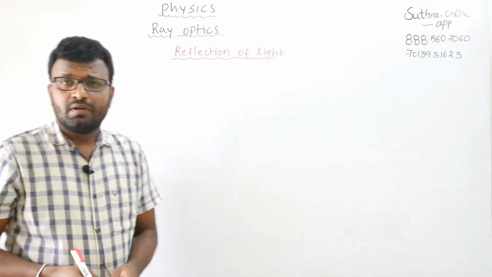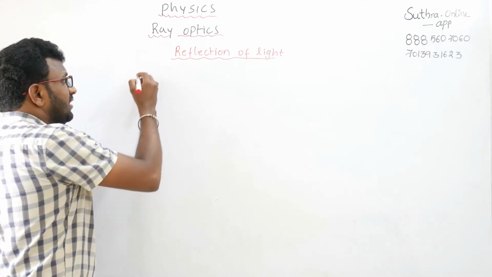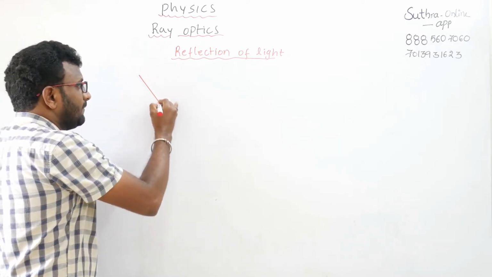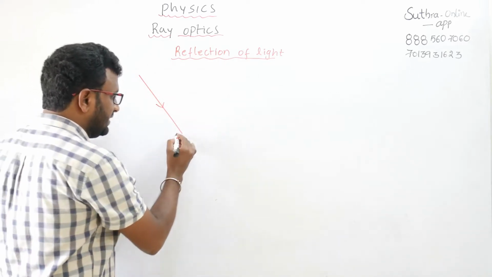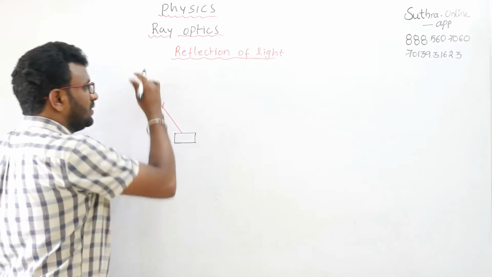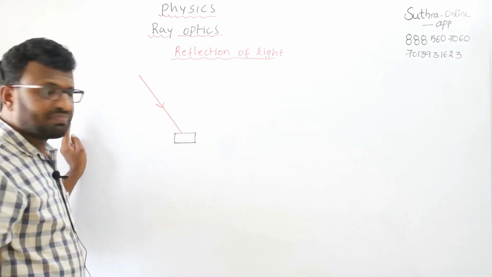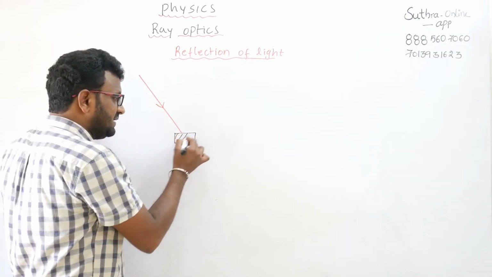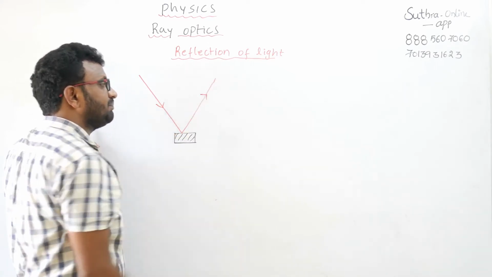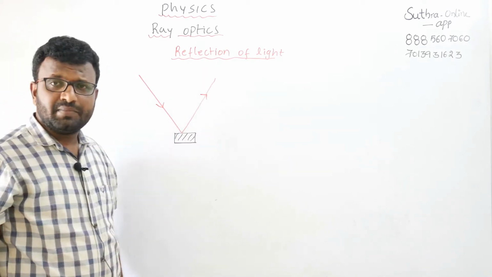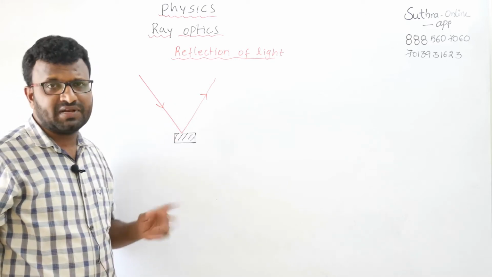See here, when a ray of light is passing, if any obstacle is there in the middle, if any ray of light is passing or traveling in the medium, then what happens? The ray is reflected into the same medium. It means the ray is reflected here, the ray again enters the same medium. So this phenomenon is called reflection of light.